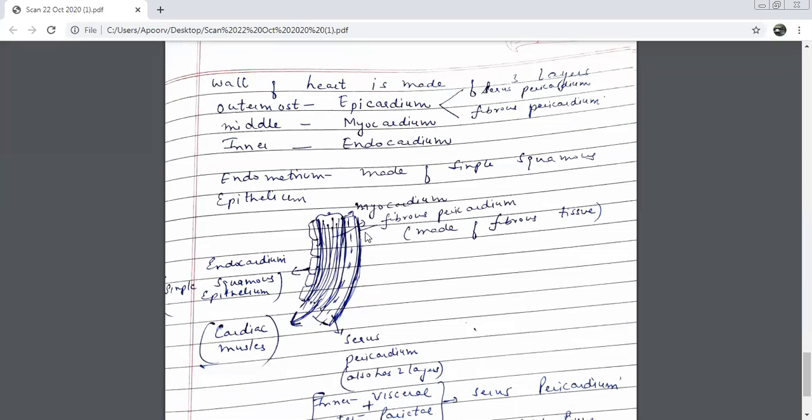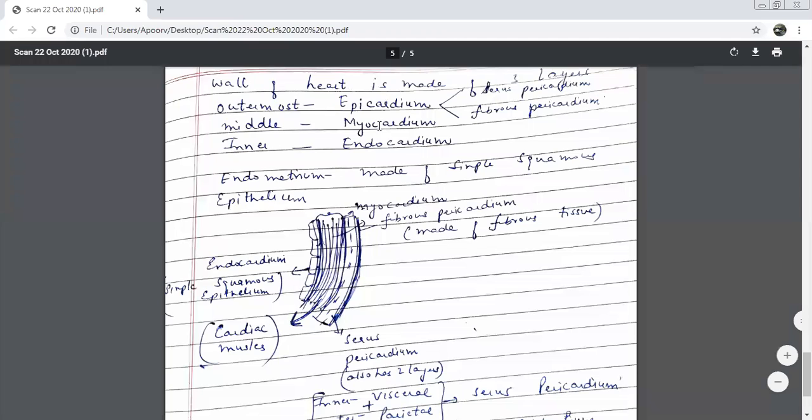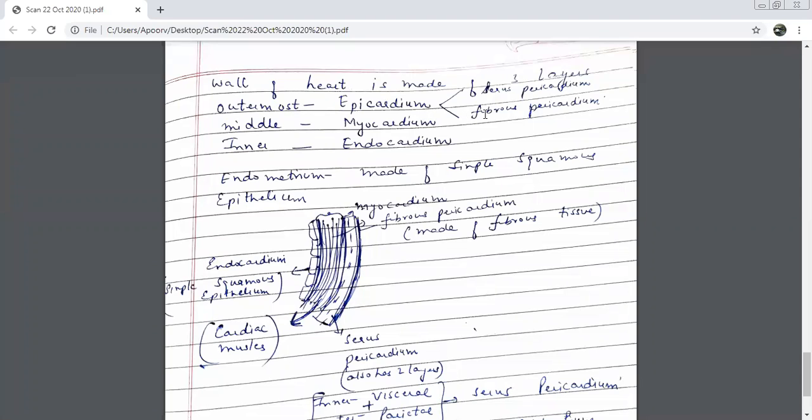So when I talk about going from outside to inside, supposing I want to locate my heart somewhere over here, I will start peeling off the membranes. Which is the first membrane I will have to remove to reach the heart? Fibrous pericardium, because the outermost layer is epicardium, and in the epicardium the outer layer is the fibrous pericardium. This is made up of fibrous tissue. Then I will reach the next one, the serous pericardium.